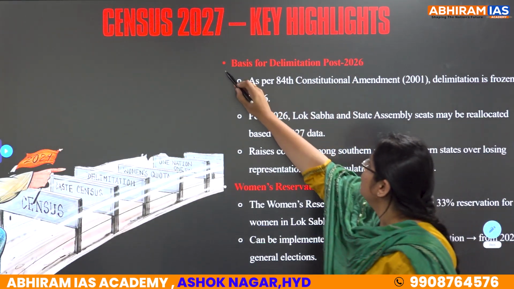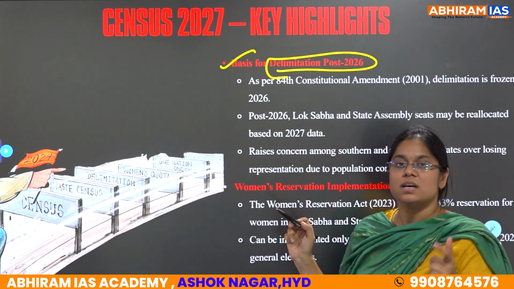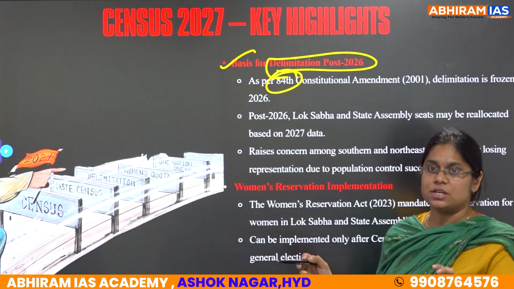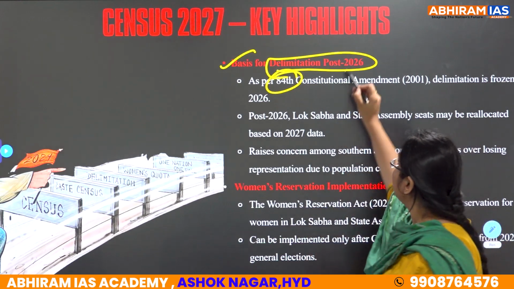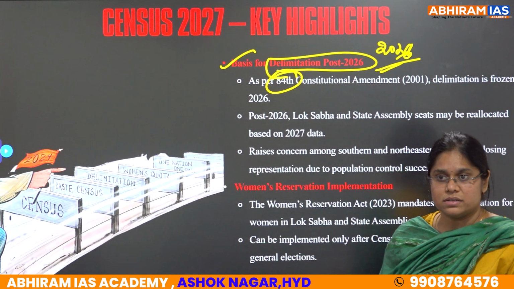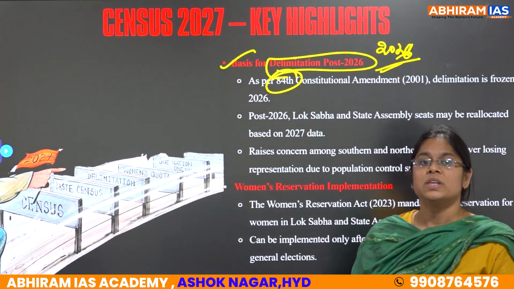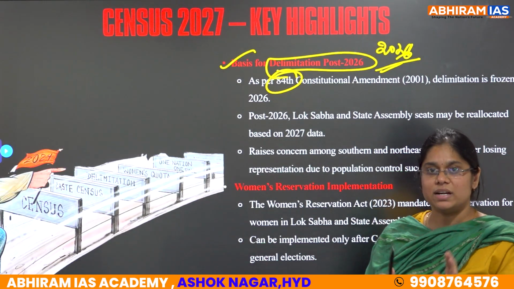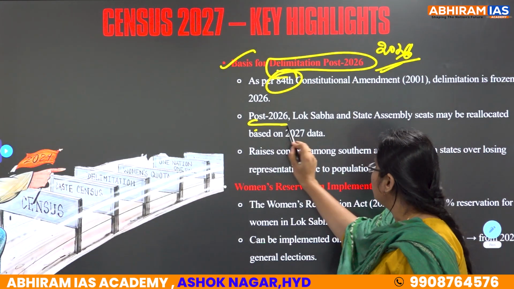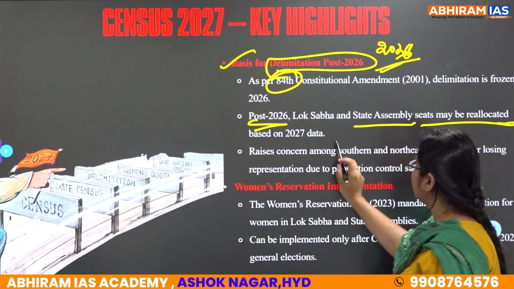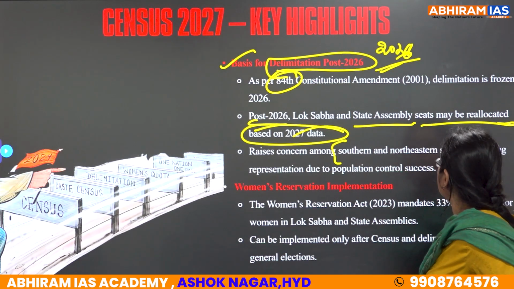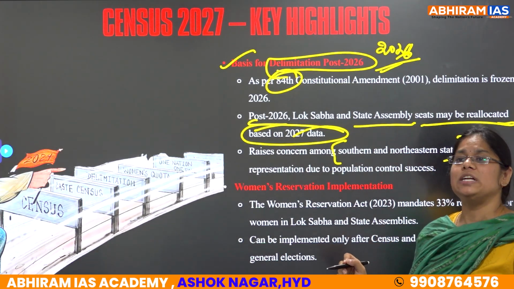First, it deals with the basis for delimitation post 2026, where the 84th constitutional amendment has been freezing the delimitation and a freezing of the Lok Sabha seats till the year 2026. For elections after 2026, delimitation is done based on the census. So this 2027 data is very much important for further delimitation. Post 2026, Lok Sabha and state assembly seats may be relocated based on 2027 census data, which raises concern among the southern and northeastern states where there is a probability of losing seats.